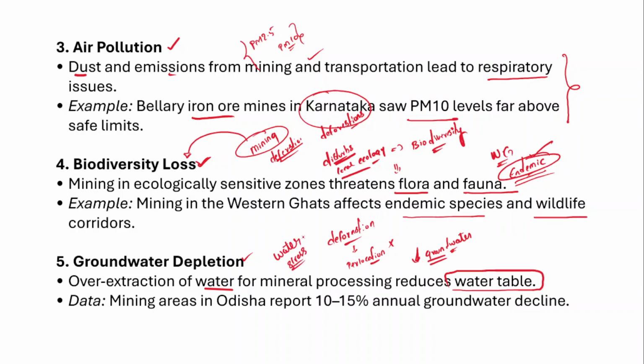Now in fact, India as a country, because of its unsustainable water management practices, almost 30 to 40% of the people have been facing this water stress or water crisis. However, mining also causes groundwater depletion, and groundwater depletion will further increase the water scarcity in India. One example is that mining areas in Odisha report 10 to 15% annual groundwater decline. So further decline in the groundwater will create large scale water stress throughout India.